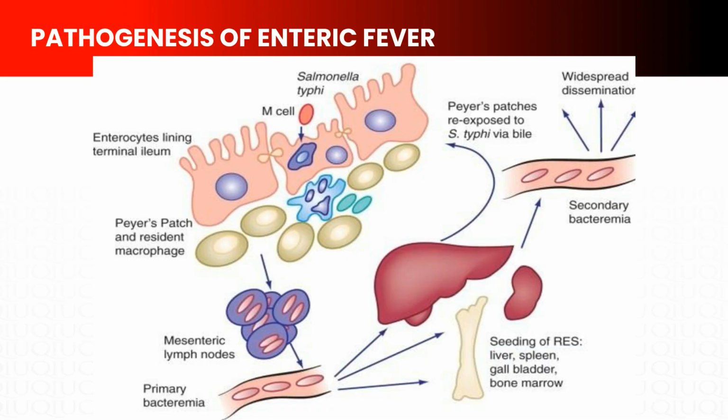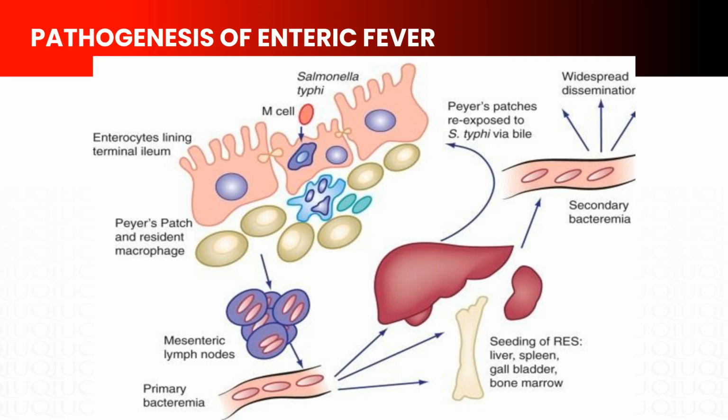Now let's understand how Salmonella typhi causes this systemic disease. Entry occurs through the oral route via contaminated food or water. The bacteria must first survive the gastric acidity. Only organisms in sufficient numbers or in buffered food make it through. Once in the small intestine, Salmonella attaches specifically to M cells in the jejunum. Remember M cells? They're specialized antigen sampling cells we saw with EPEC. S. typhi invades by endocytosis and enters the submucosa.